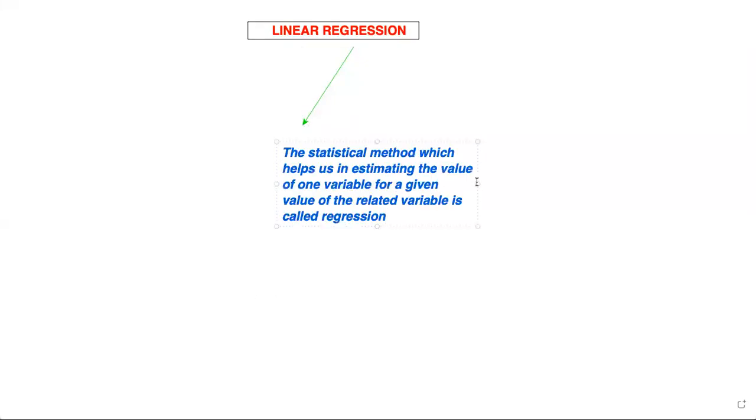To start with, हम सबसे पहले समझेंगे linear regression में ये जो word है regression, इस regression word का मतलब क्या होता है. So what is the meaning of this word regression? So regression is basically defined as the statistical method which helps us in estimating, as in predicting, the value of one variable for the given value of a related variable.